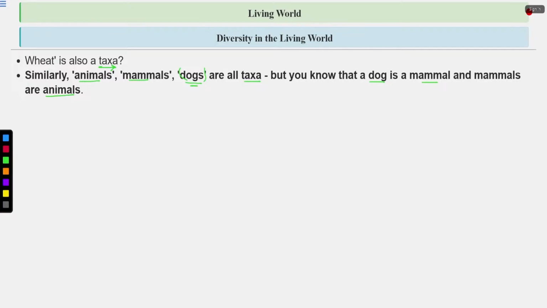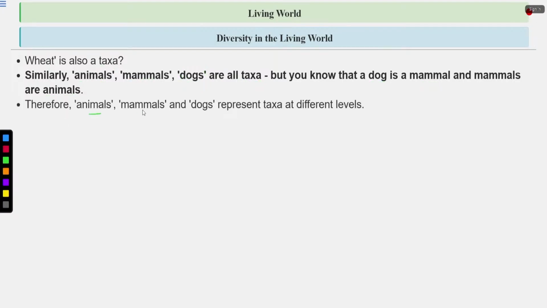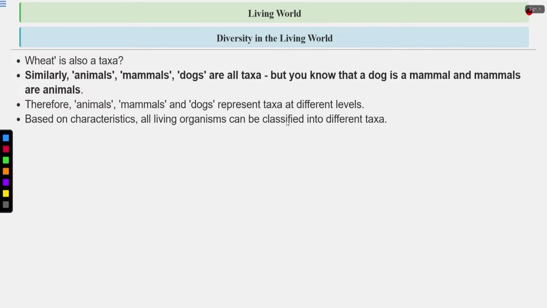Dog is at a lower level, mammals are at a higher level, and animals are at the highest level, although all of these are taxa. Therefore, animals, mammals and dogs represent taxa at different levels, which means there is a hierarchy here. Based on characteristics, all living organisms can be classified into different taxa. Now this process of classification is taxonomy.